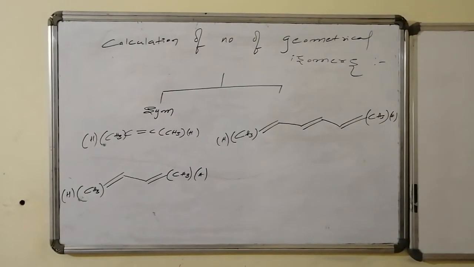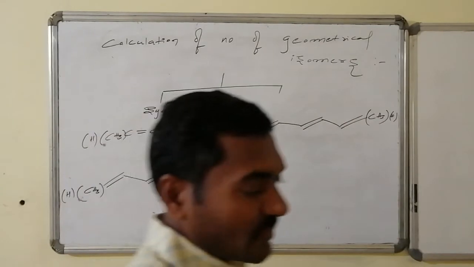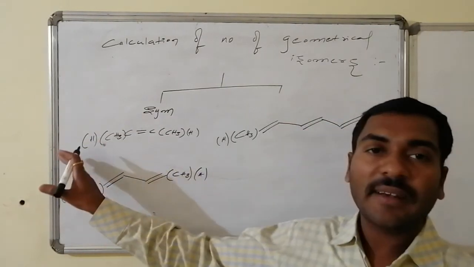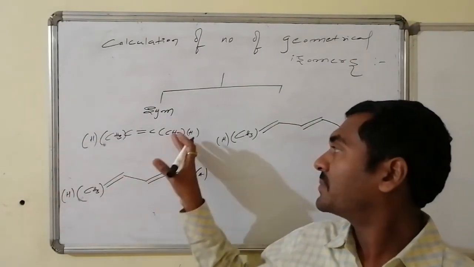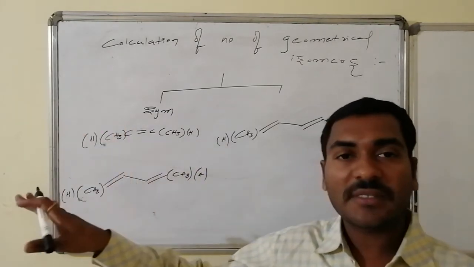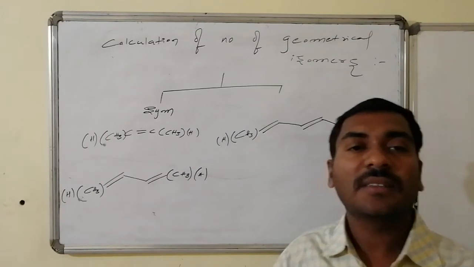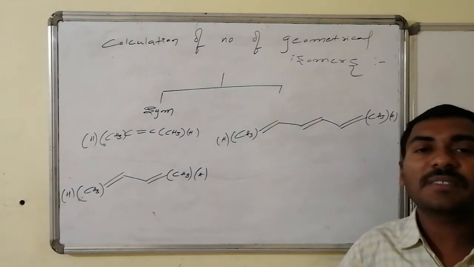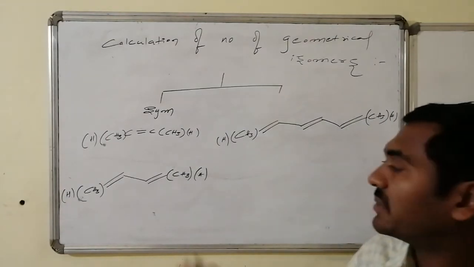Yes, let us go for the examples of symmetrical ends. Here the double bond is having methyl and hydrogen as the substitution at one end, and methyl and hydrogen as the substitution at the other end. Whatever the substitutions are present towards one side, the same substitution is present towards the other side. Hence those are said to be symmetrical ends.